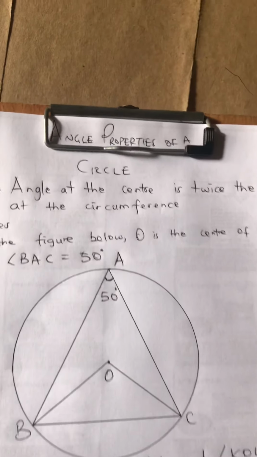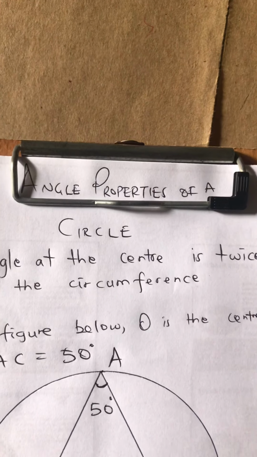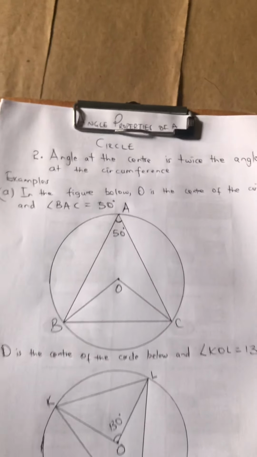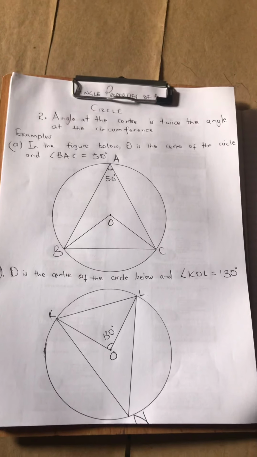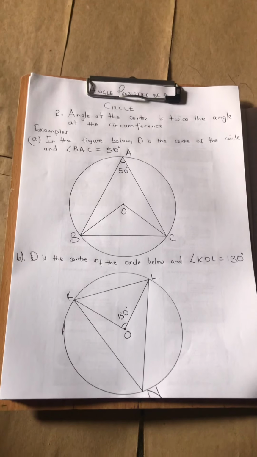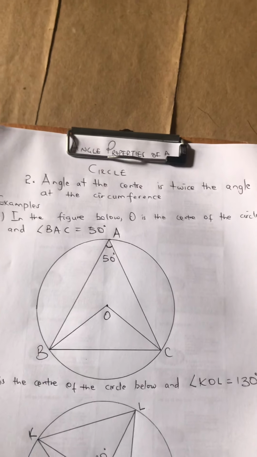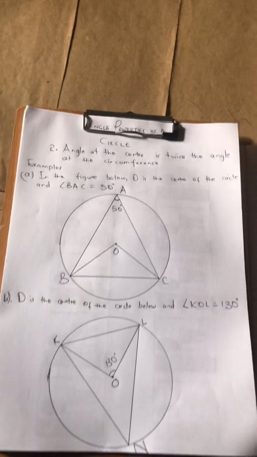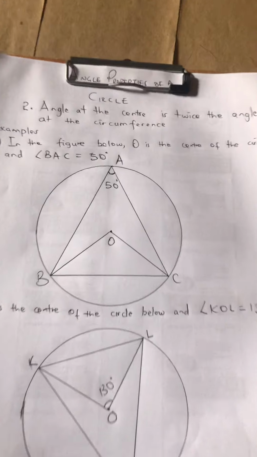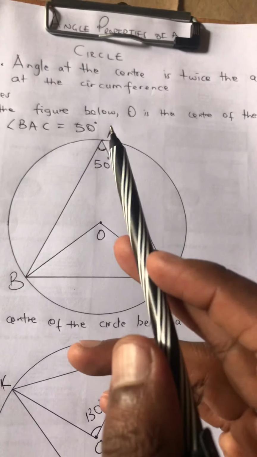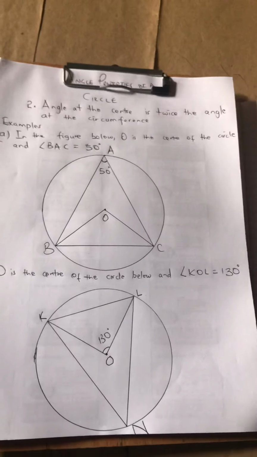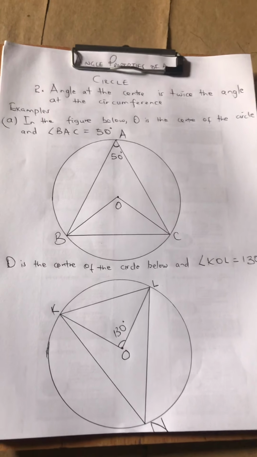Nimetokea tena na kuhesabu. Manze, na leo tunaangalia Form 2 work, angle properties of a circle, under which tunaangalia the second property of a circle ambayo inasema angle at the center is twice the angle at the circumference. Yani ile angle yenye iko hapa katikati, it is twice the angle at the circumference. Hapo sawa? Nice one.